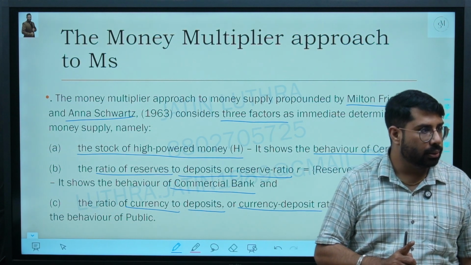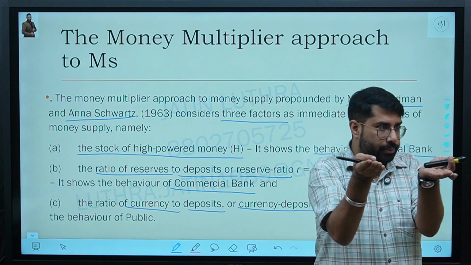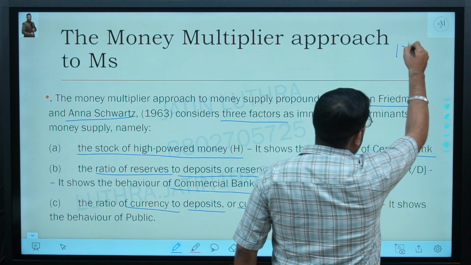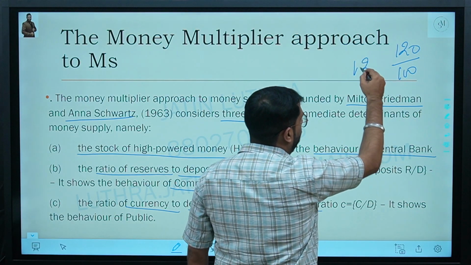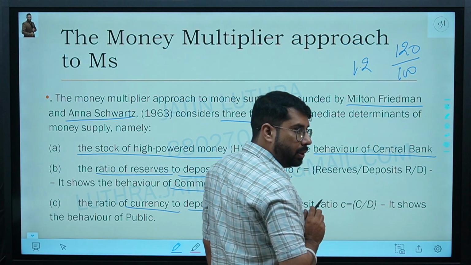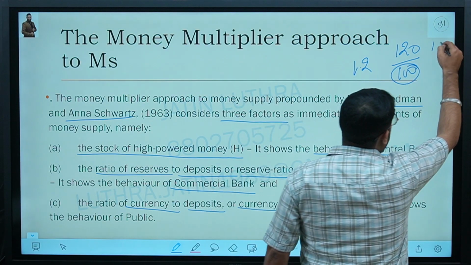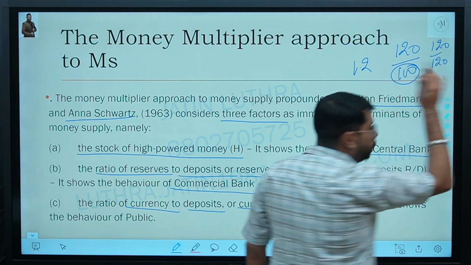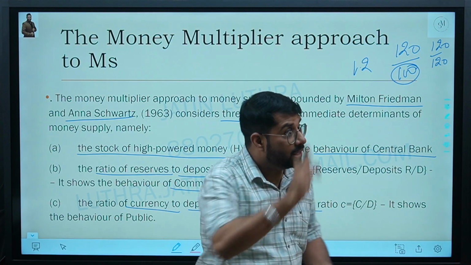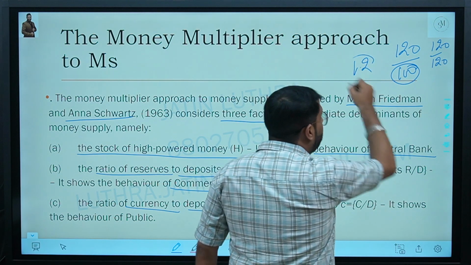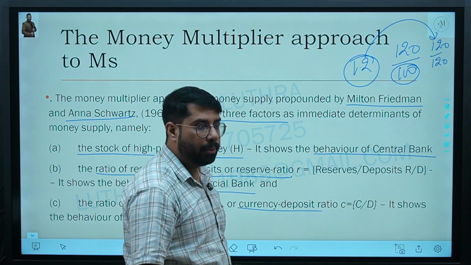Are we clear? First is the stock of high powered money. What is your monetary base? If your money supply is 120 and monetary base is 100, what will be the value of the money multiplier? If the money supply is 120 and the base is 120, it means there is no change in money supply, because actual money supply and high powered money are the same. So the value of the money multiplier, or how much change in money supply there will be,